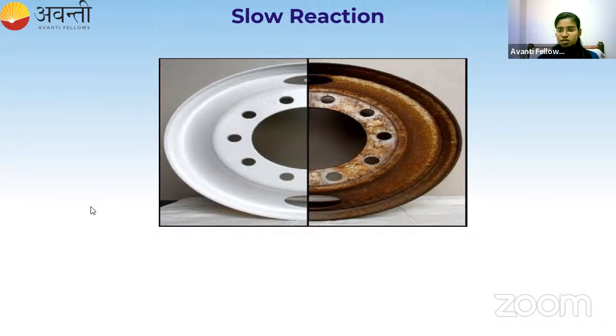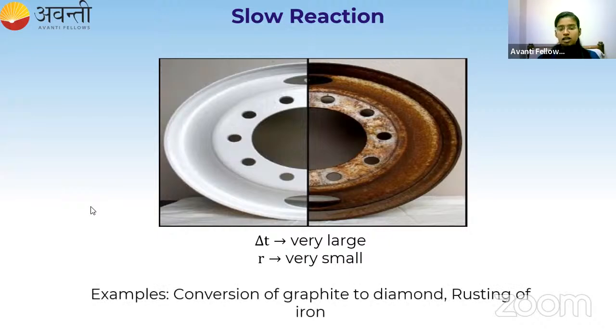In electrochemistry itself, we have seen this, no? Very good. The time taken for this reaction to take place is very large and the rate is very small. The rate of the reaction is very small, meaning it will get rusted very slowly. It will take many days, many months to get converted from one form to the other. Some more examples are conversion of graphite to diamond, and this is actually the rusting of iron. This is all about the types of reaction.